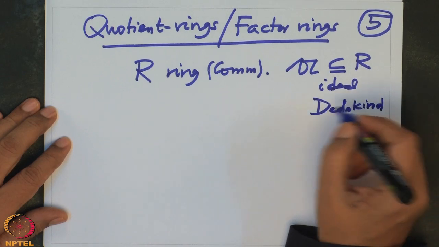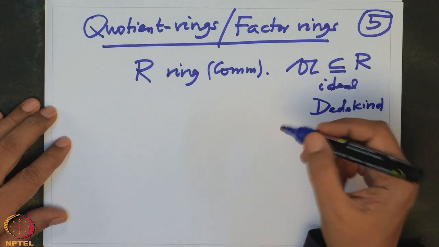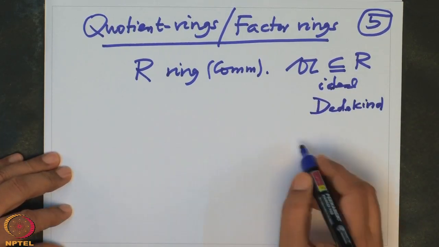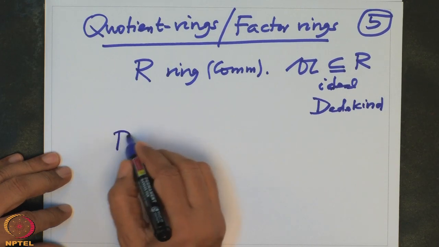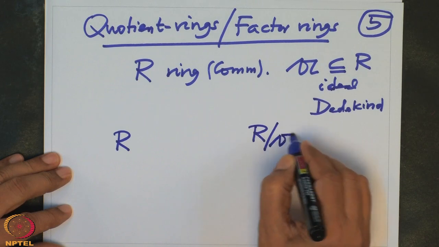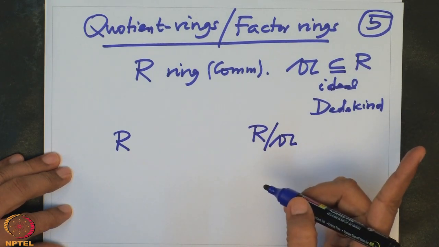He used Gothic letters to denote ideals in arbitrary rings. So if A is an ideal in R, then we construct this new ring R mod A, by analogy with the above two examples.